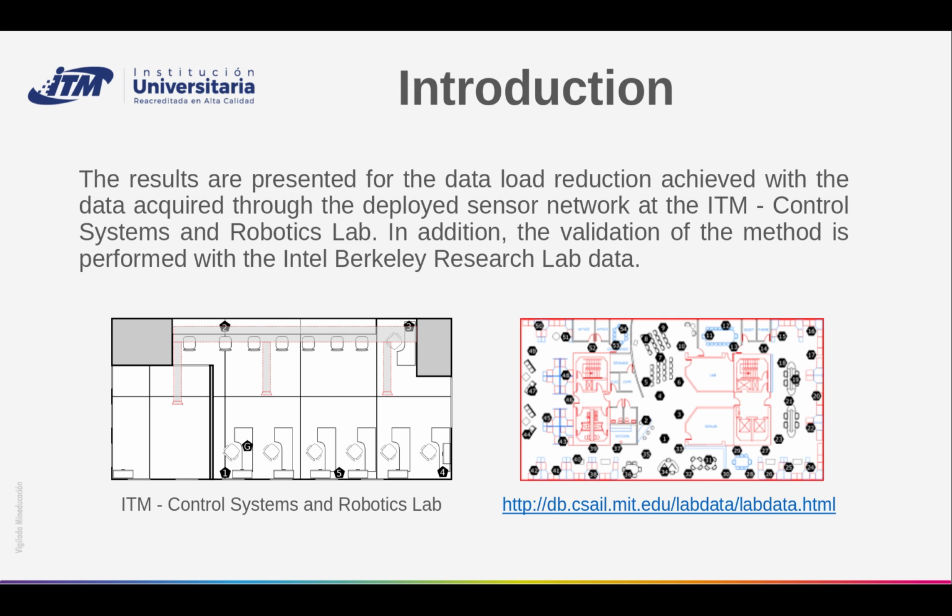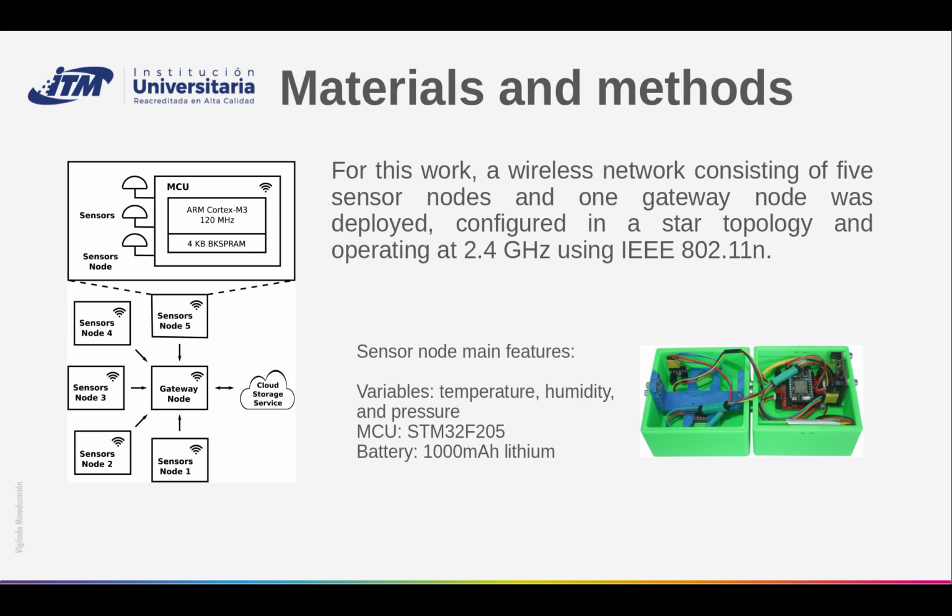The results are presented for the data load reduction achieved with the data acquired through the deployed sensor network at the ITM, Control Systems, and Robotics Lab. In addition, the validation of the method is performed with the Intel Berkeley Research Lab data. For this work, a wireless network consisting of 5 sensor nodes and 1 gateway node was deployed, configured in a star topology and operating at 2.4 GHz using IEEE 802.11n.